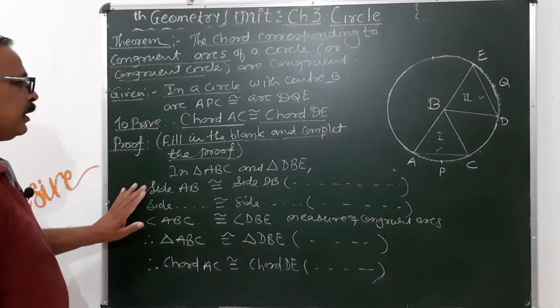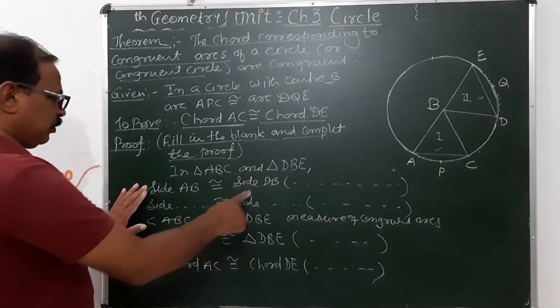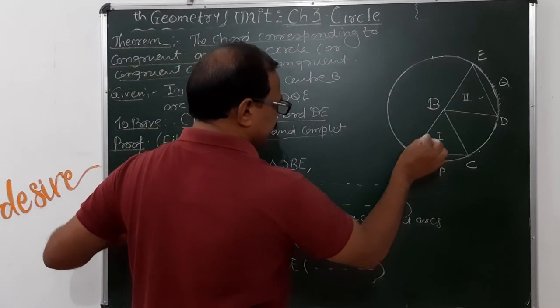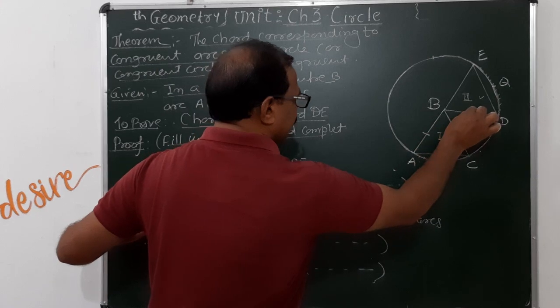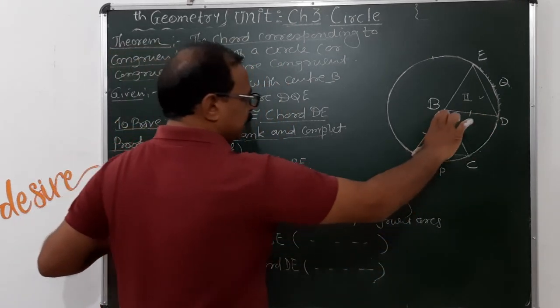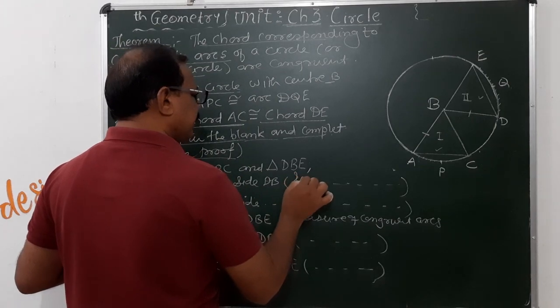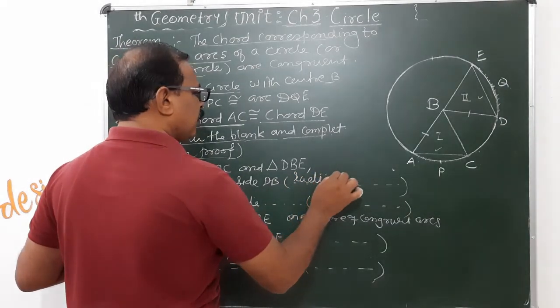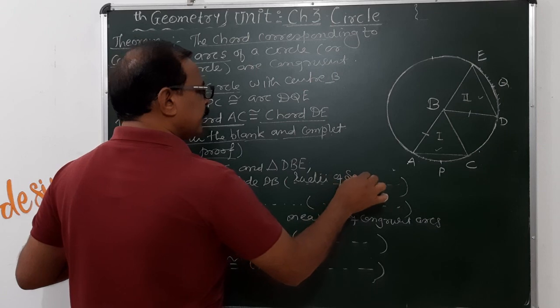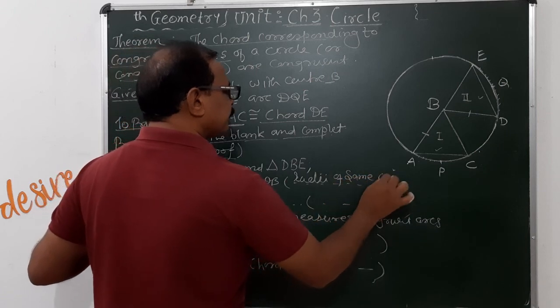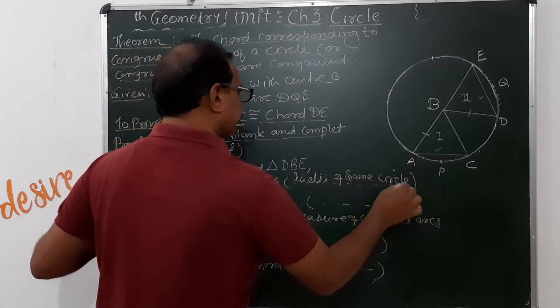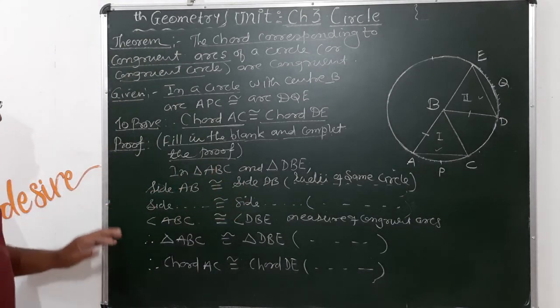DBE. Side AB congruent to side DB. Why? This side is congruent to this. Why? These are the radii of the same circle. And therefore we can say that these are the radii of the same circle. Okay, radii is the plural form of radius.